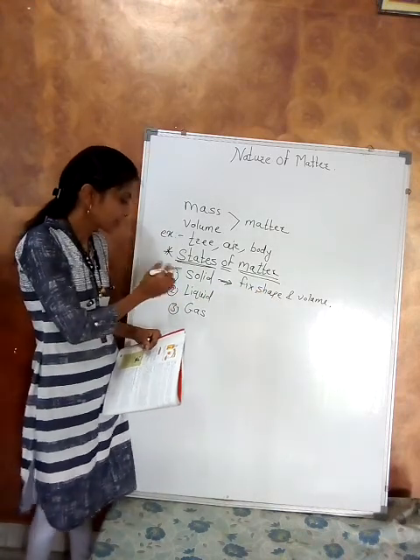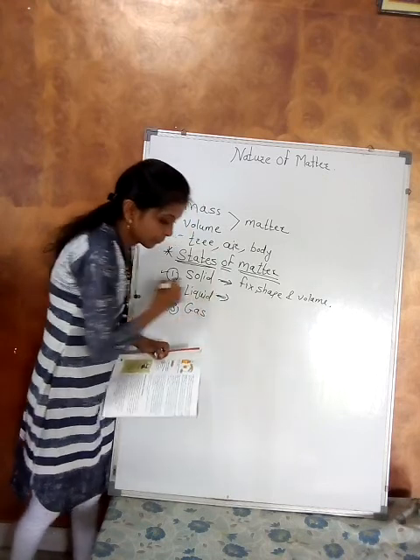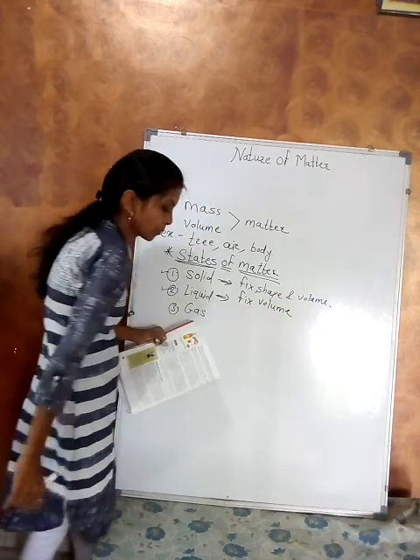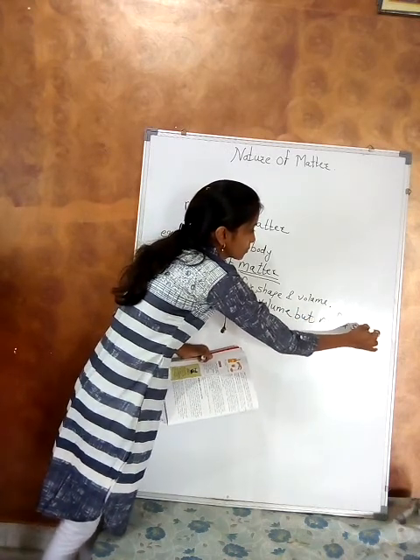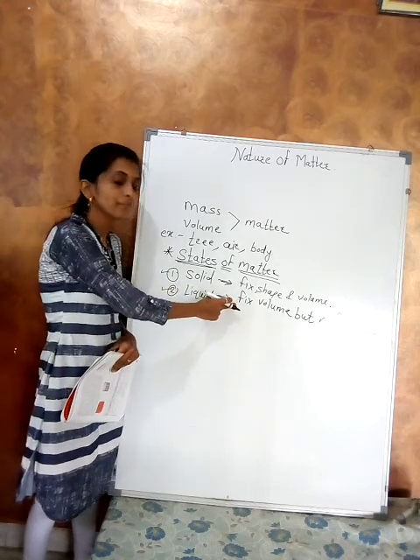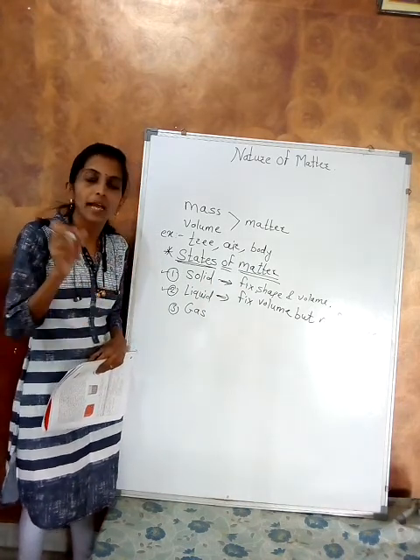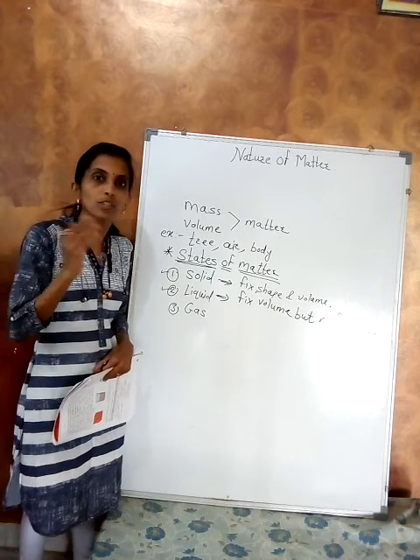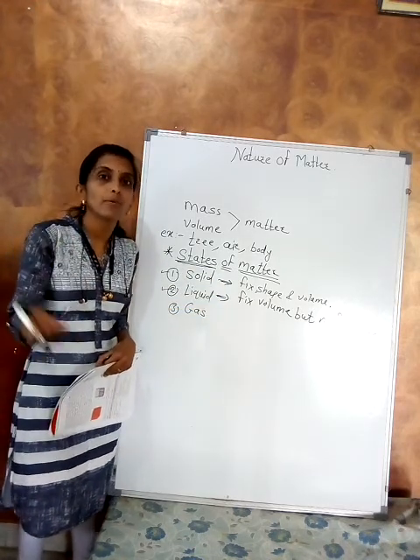Second one, liquid. A liquid has a fixed volume but not a fixed shape. How? Suppose you take one glass of water and pour it into a bowl. Only its shape changes, but its volume is fixed. It is not more or less. A liquid takes the shape of any container.